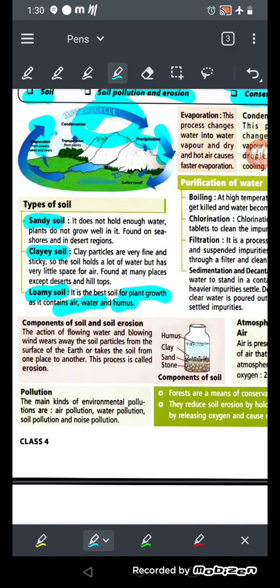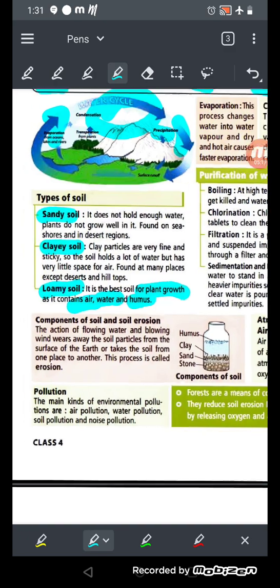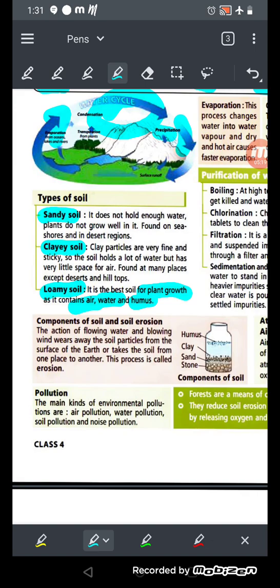Okay, इसमें manures मिले हुए होते हैं. ठीक है. Now see the components of soil. What are the components in soil and what is soil erosion? So the action of flowing water and blowing wind wears the soil particle from the surface of the earth and or takes the soil from one place to another, and this is called the soil erosion.